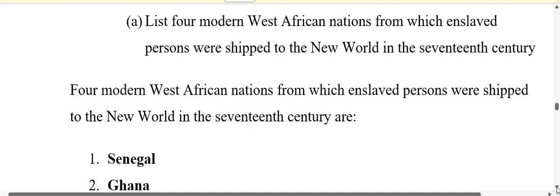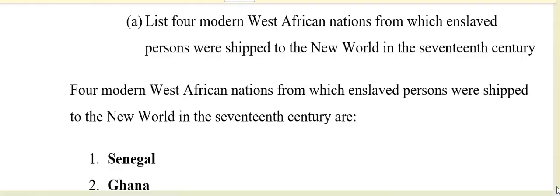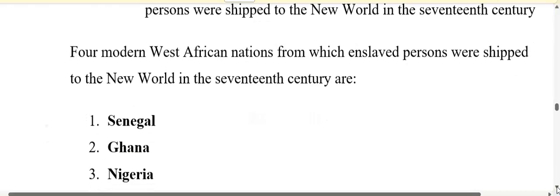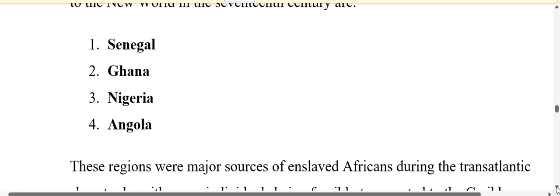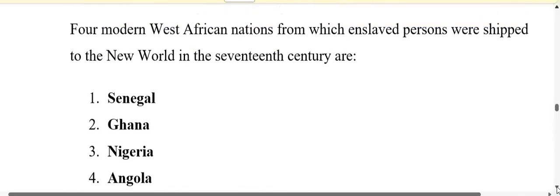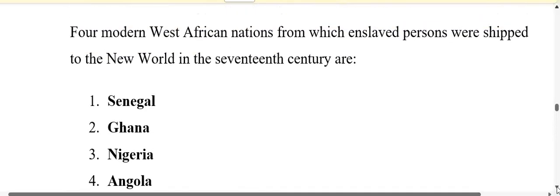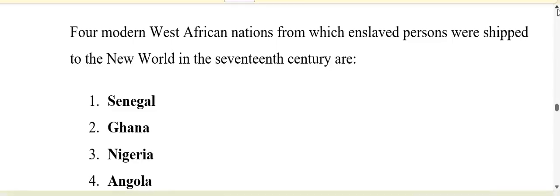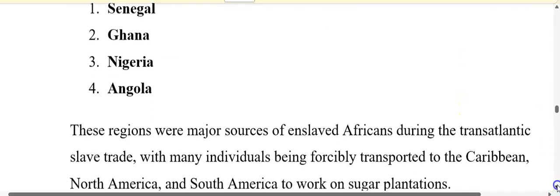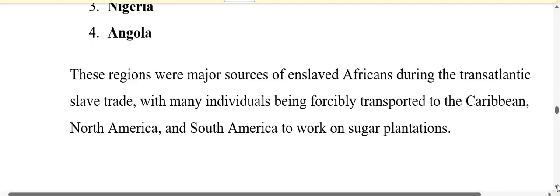So the answer to this is: 4 modern West African nations from which enslaved persons were shipped to the New World in the 17th century are Senegal, Ghana, Nigeria, and I also have Angola. All right, so if you have those answers, you are definitely correct.